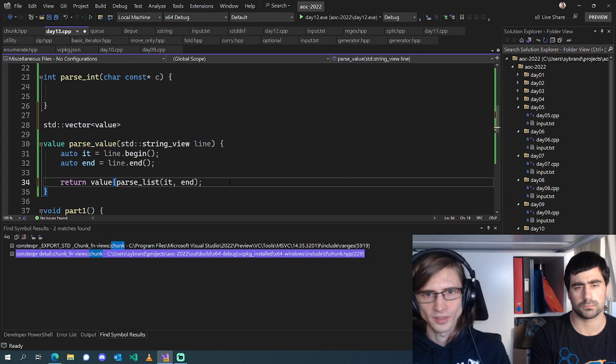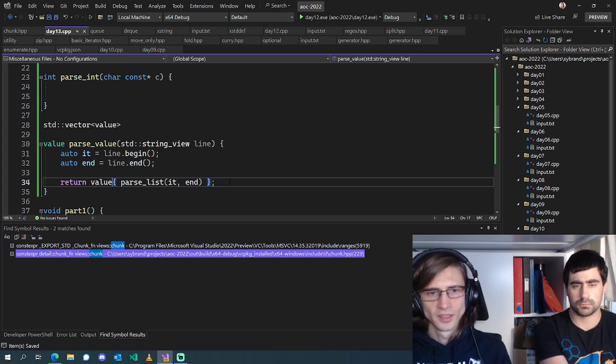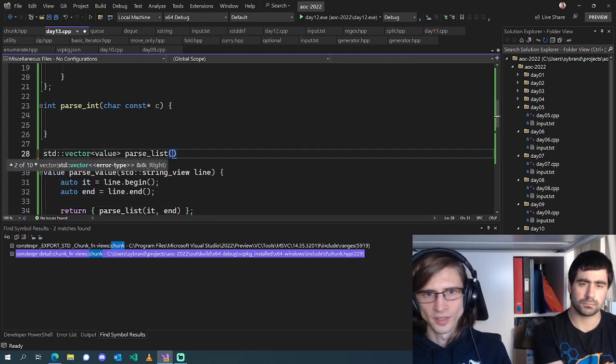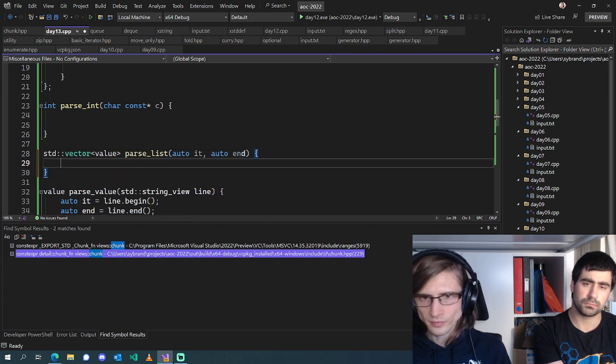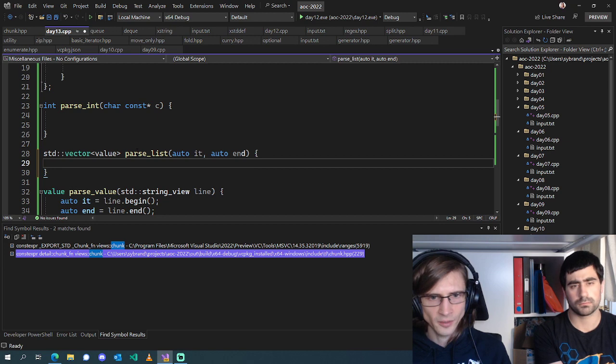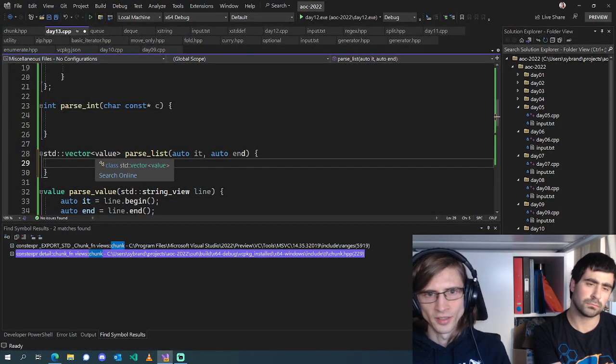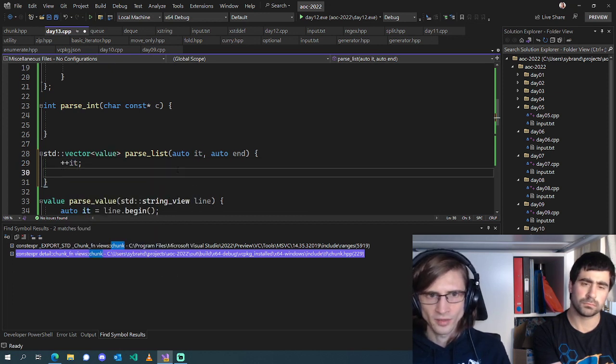So we'll construct a value explicitly here. Parse list is going to take a start and an end, and what we're going to do is we will assume that we are at the opening brace.